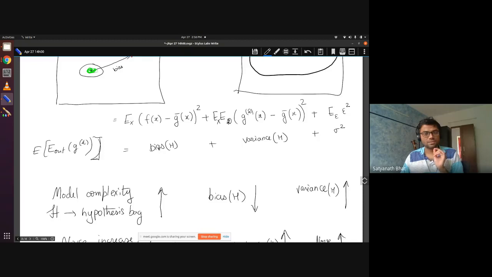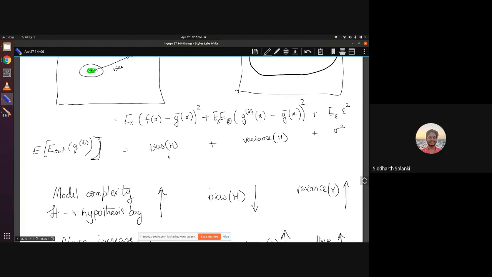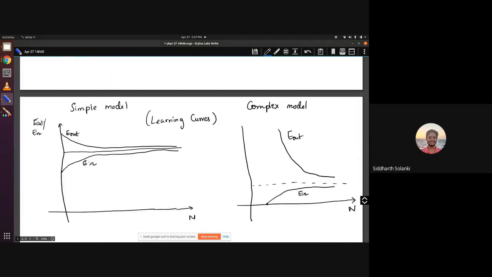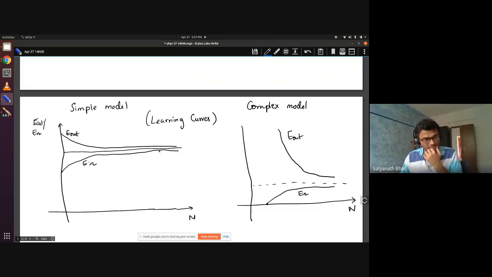Does that make sense? Sir, but it being asymptotic to bias means that as we are increasing the number of points, our hypothesis bag, like we are constantly choosing more of the model which is closer to our average. Yes, exactly. Exactly. That is the case.